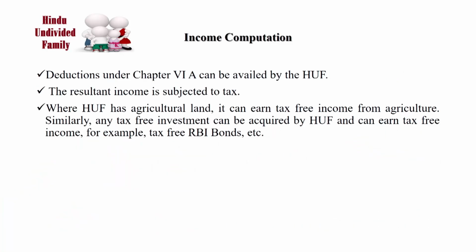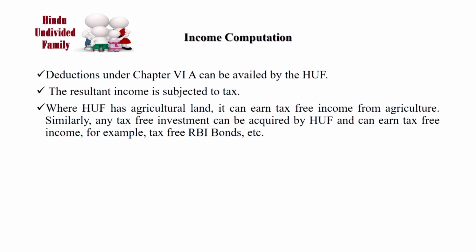Dear students, at the time of computation of the total income as well as gross total income, deductions under Chapter 6A can be available to the HUF. Dear student, the resulting income is subject to tax. In case the HUF has agricultural land, it can earn tax-free income from agriculture.